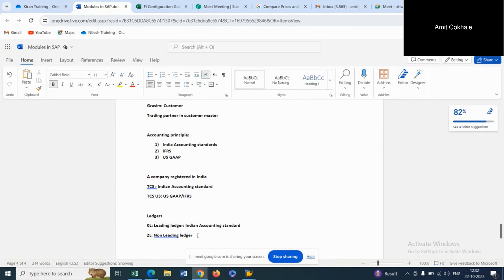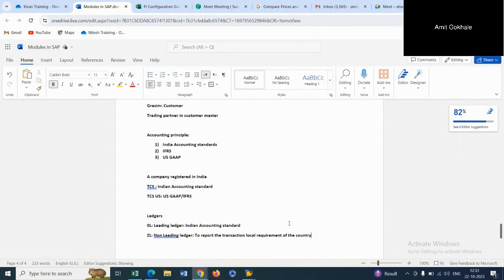It is possible through the non-leading ledger. How the non-leading ledger helps us is that it helps the company to report the transactions as per the local requirement of the country. So what TCS can do here is map the Indian accounting standard against Ledger 0L, and map US GAAP to a ledger called the non-leading ledger.